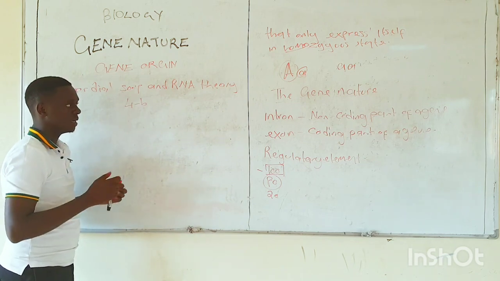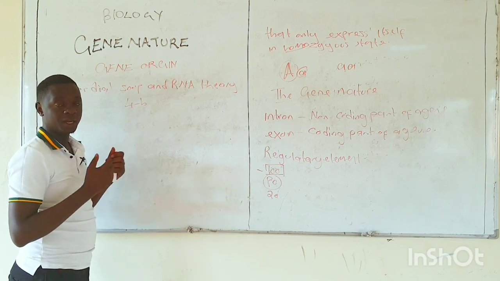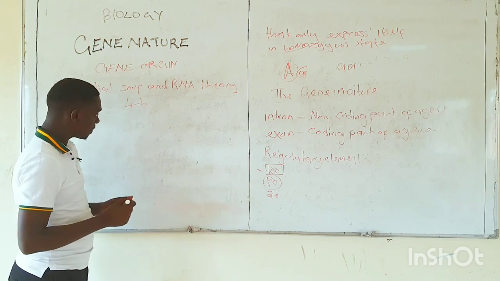And these genes came from what we call organic compounds.